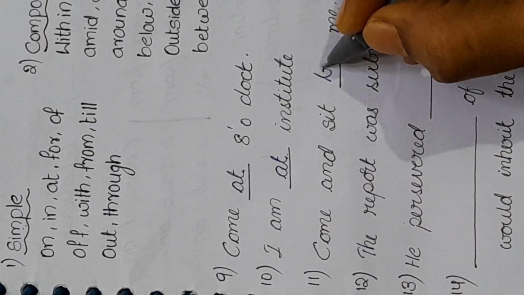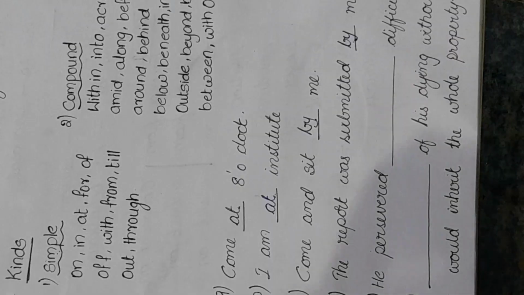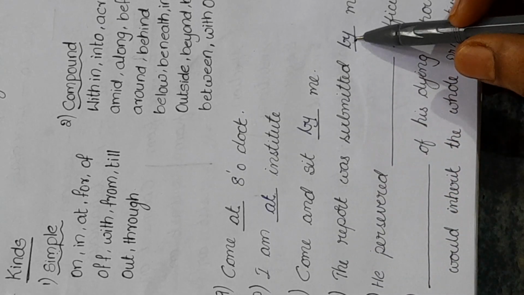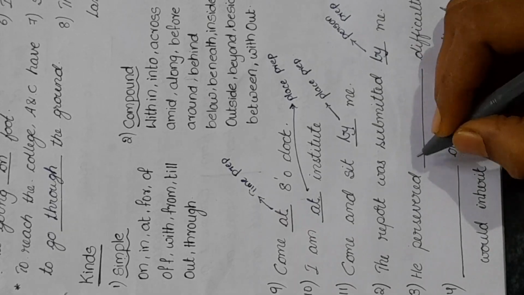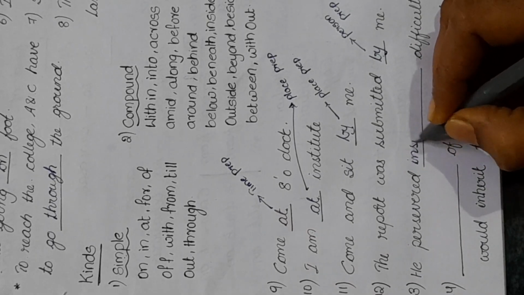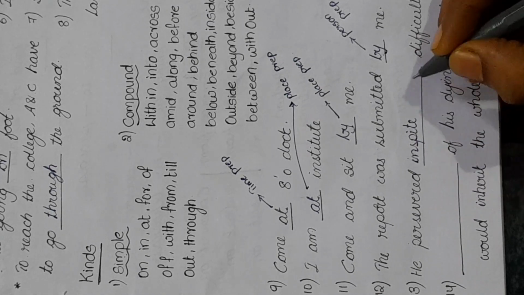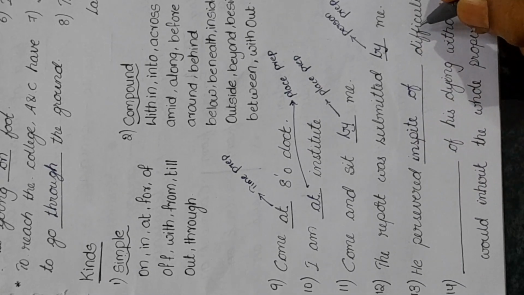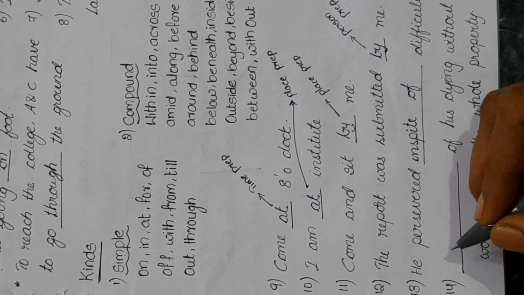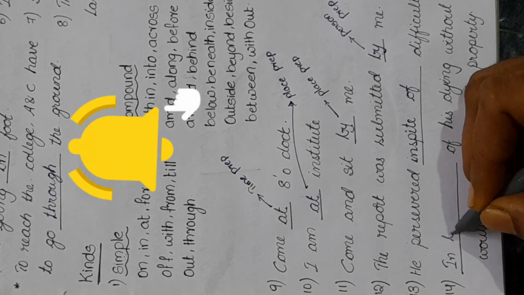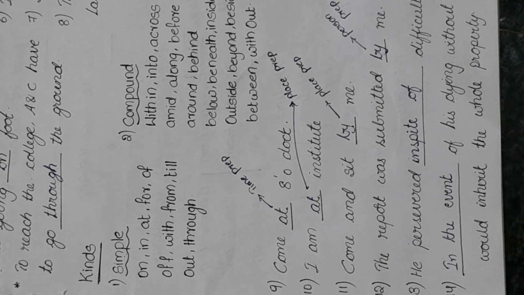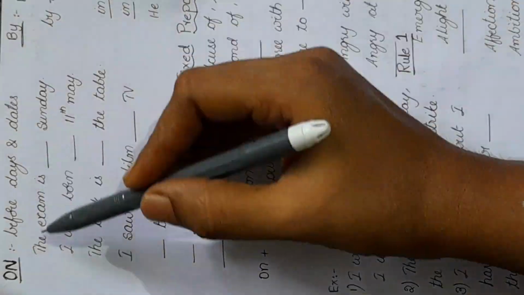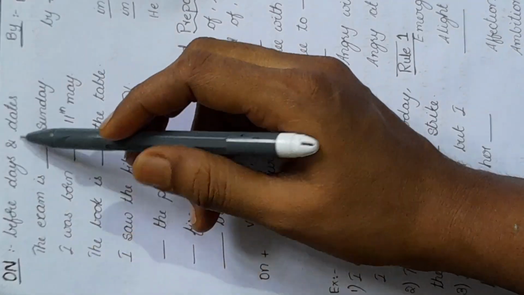Come and sit by me. By is the place preposition. The report was submitted by me. This is the person preposition. He persevered in spite of difficulties. Here the 14th one is: in the event of his dying without an issue, his nephew would inherit the whole property. As we have already discussed, on is used before days and dates.